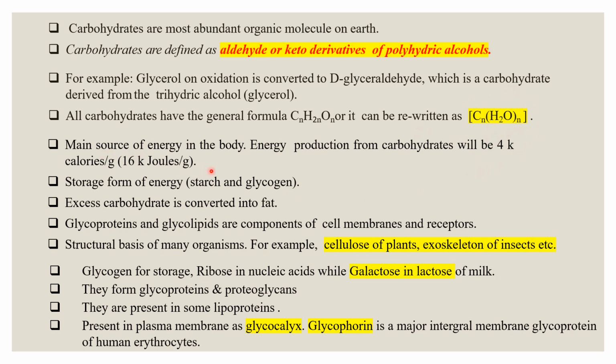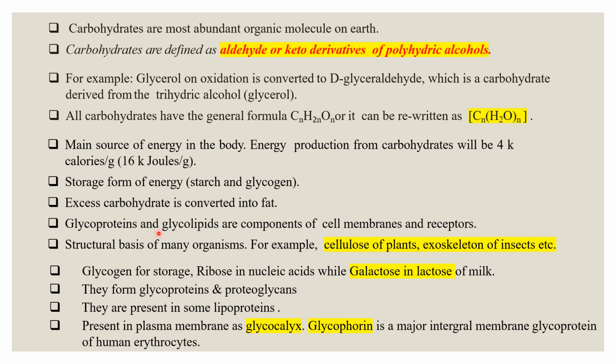It is the main source of energy, and energy production from carbohydrate is 4 kilocalories per gram, which is equal to 16 kilojoules per gram. The storage form of energy is in the form of starch and glycogen. Then excess carbohydrate can be converted into fat.